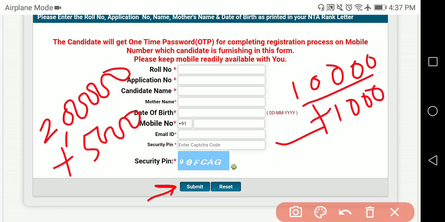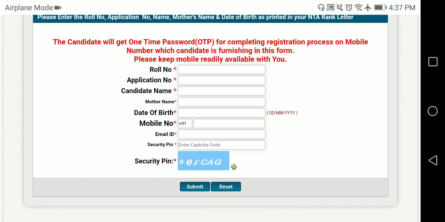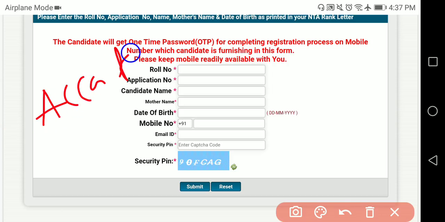So this you have to put, and then they will ask you to enter the correct account number, because account details are required only if these amounts are to be refunded. And it will be refunded to the same account from where it was deducted. Because of that reason, if you use the card, you have to give the card details. If you use internet banking, you have to use the internet banking.